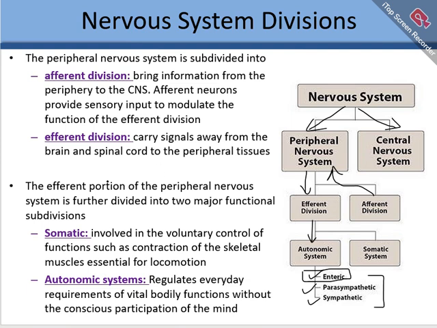So the text is also explaining that afferent divisions bring information from the periphery to the central nervous system. These afferents, which are shown here with the help of arrows, are basically the sensory system which brings sensory information to the brain with the help of the peripheral nervous system, and then the nervous system acts on them. Efferents carry signals away from the brain and spinal cord to the peripheral tissues. So the autonomic nervous system is basically part of the efferent divisions. So I have explained the autonomic and the somatic system.